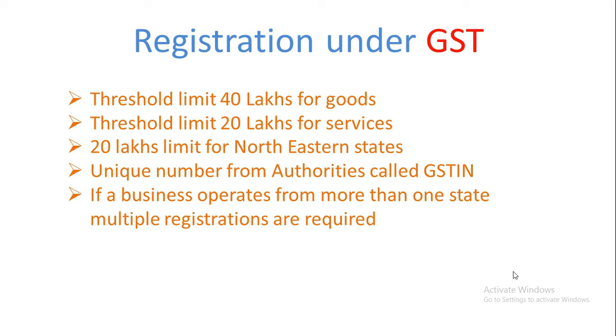Using this number, you can collect tax on behalf of the government and you can avail tax benefits for the taxes paid on inward supplies. You will be provided a single registration number for different taxes. In case your business has multiple branches in different states, you are required to register separately for each state. If you have multiple branches in the same state, a single registration is enough.